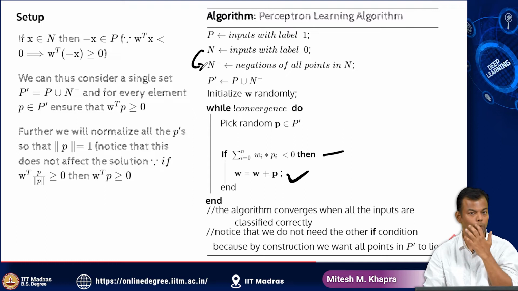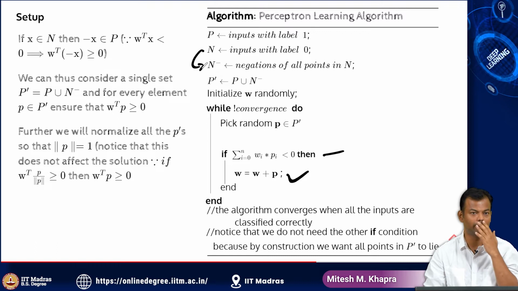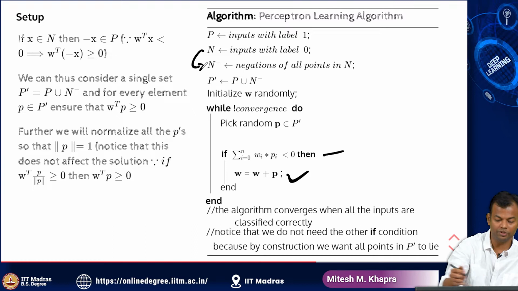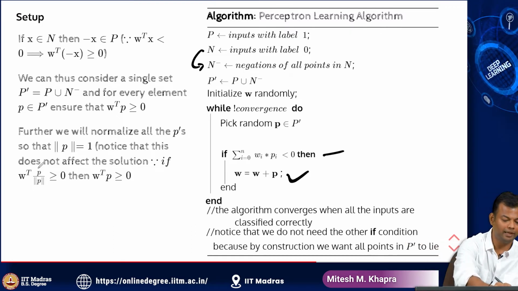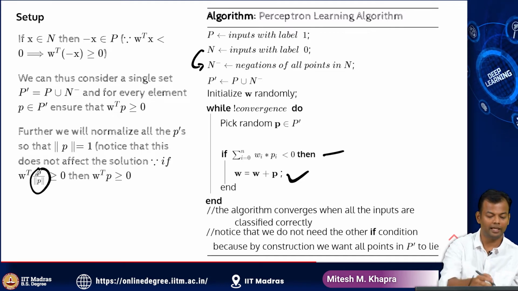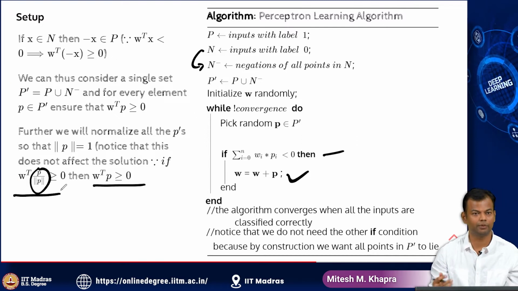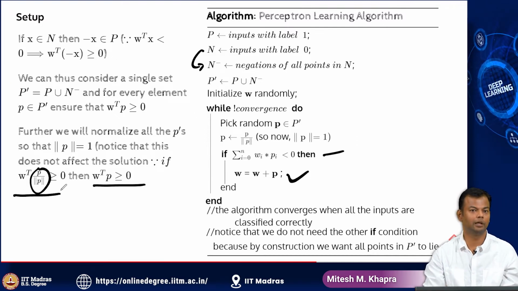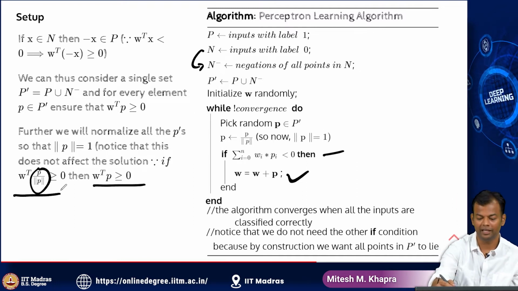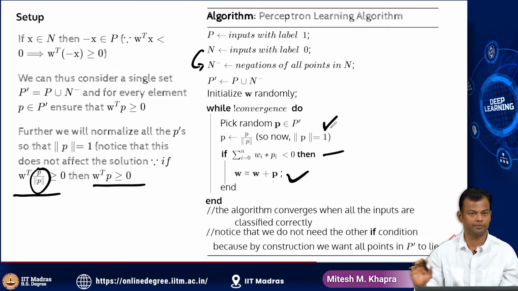Further, for convenience, what I'm going to do is normalize all my inputs. I can do that. Whatever inputs I have, I'll just normalize them, and that does not change anything because my original point was P and I have normalized it, so it has become P divided by the norm of P. That's what normalization means. And if W transpose P is greater than or equal to 0, then this is also greater than or equal to 0. So it does not change anything with respect to the conditions. It's a simple step which does not change anything conceptually for me. So I'm just going to normalize all the inputs, and that ensures that the norm of P is equal to 1. And this will help me in simplifying some steps in the proof.